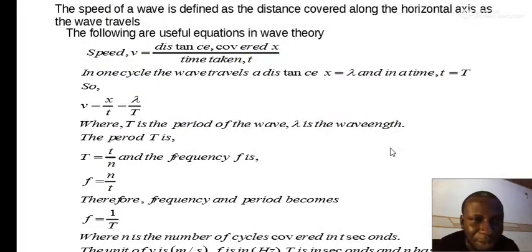Here we are, the wave speed. The wave speed describes how fast the wave moves from the origin O that we saw in the previous diagram, along the x-axis or the time axis, and therefore the distance covered as the wave travels from the origin is x. Please take note: the distance is not in the vertical direction.